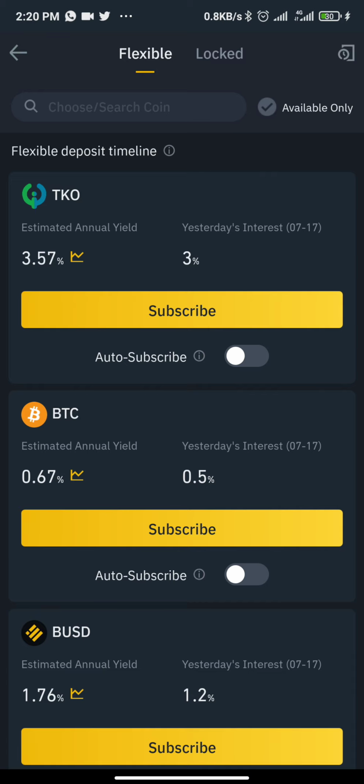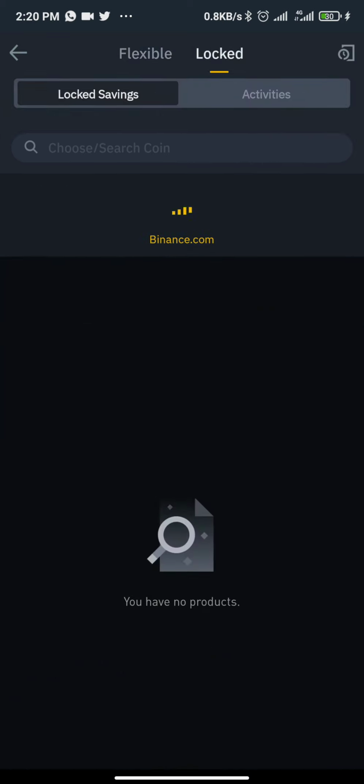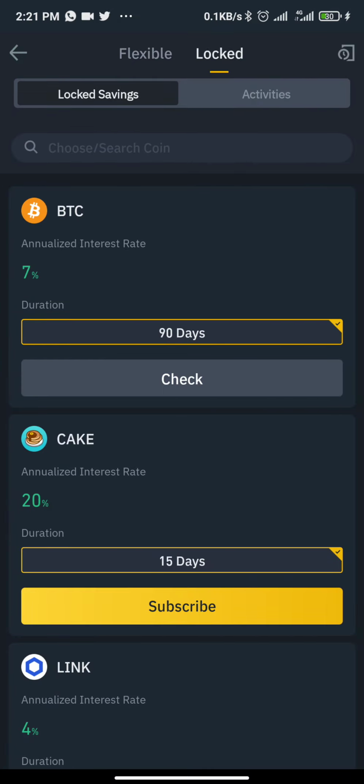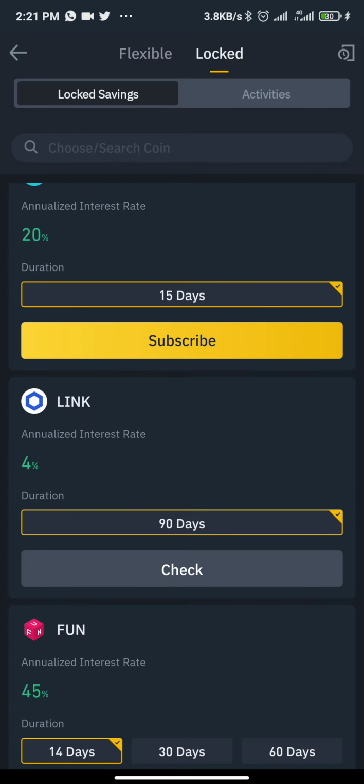Now if you are going for savings, you have flexible savings and locked savings. If it's flexible savings, that means you can decide to close your savings at any time, that oh, I'm no more doing it again, you can redeem it anytime. But with locked savings, if you lock it for 90 days, the 90 days must complete. If you lock it for 15 days, the 15 days must complete. Without that, you can't get out your funds.